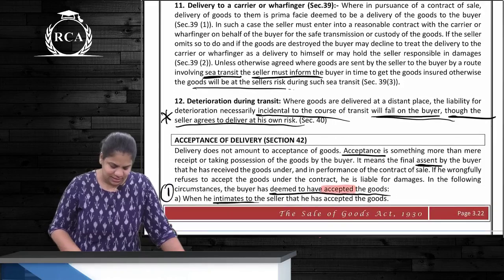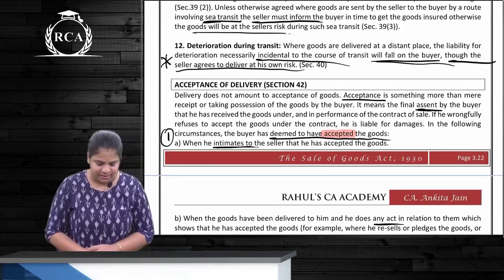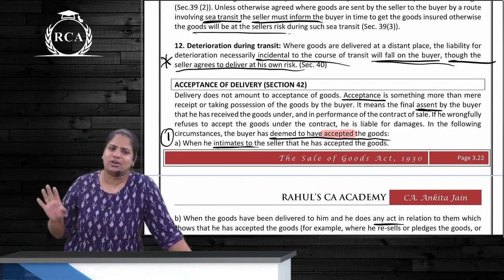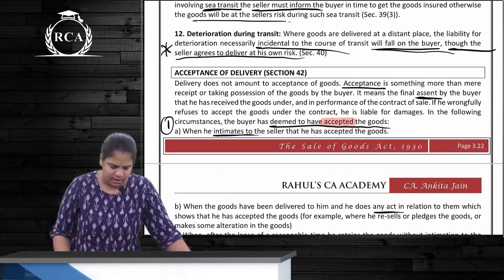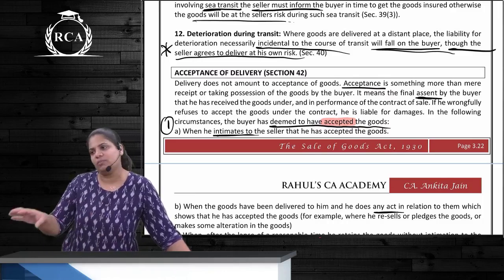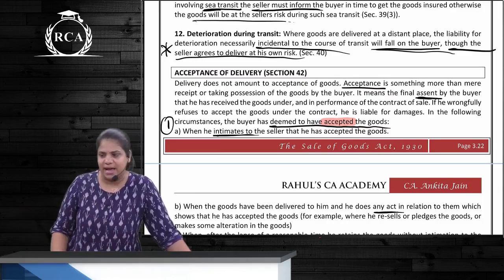Okay. Then deterioration during transit. जो भी normal transit में normal loss हो रहा है, all of that will be borne by whom? Buyer. Even though the seller is agreeing to deliver at his risk, normal loss will still be borne by the buyer himself.